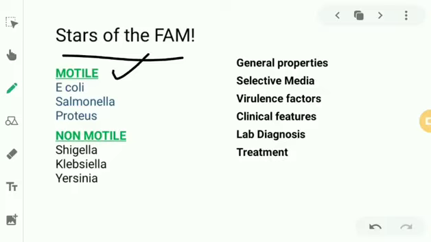If I'm saying motile, there should be flagella. What type of flagellar arrangement is in Enterobacteriaceae? We have a peritrichous arrangement of flagella, that is, flagella will be present throughout the bacillus. So either they are motile with peritrichous flagella or they are non-motile.